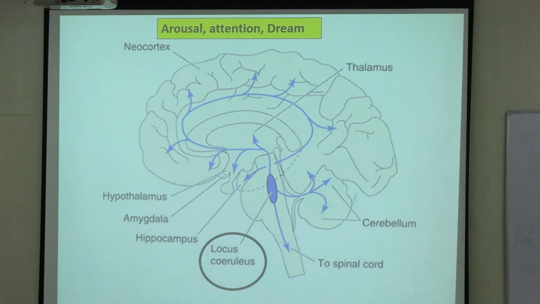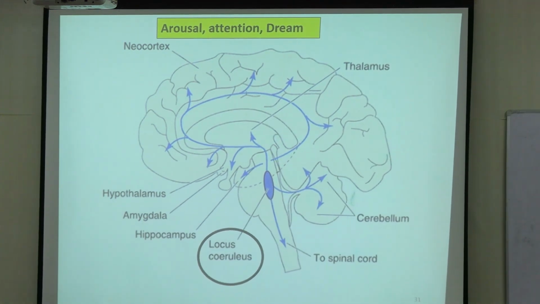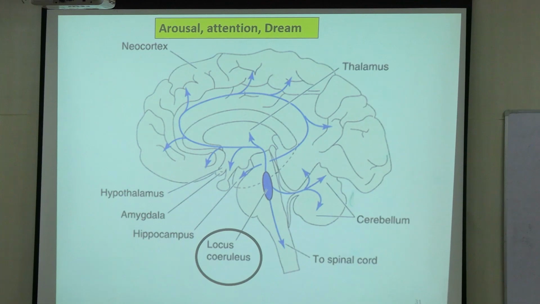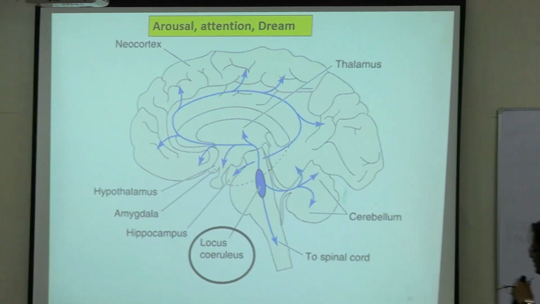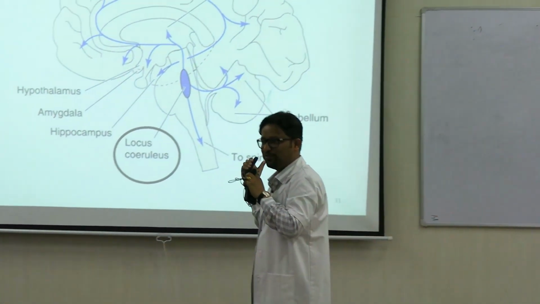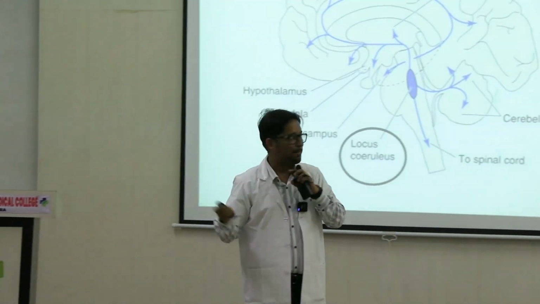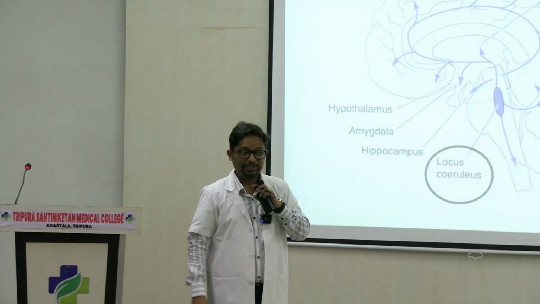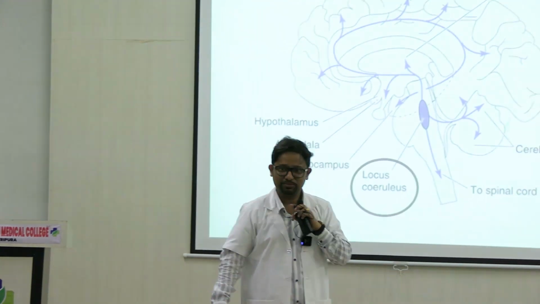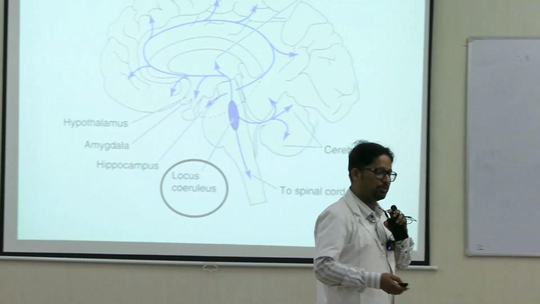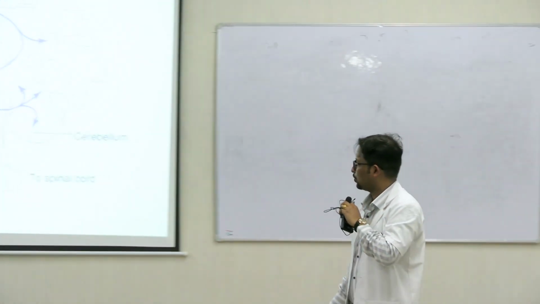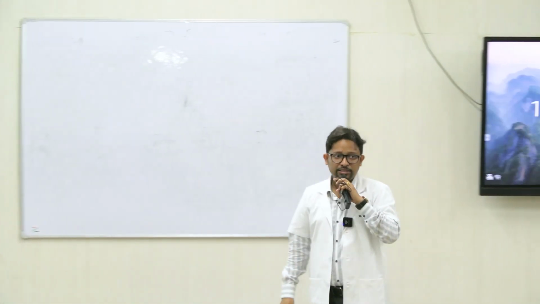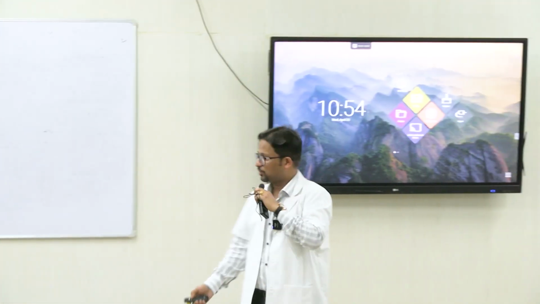It is concerned with attention, which most of you are not paying right now. So when you pay attention to a stimulus, this is governed by the norepinephrine network of the brain. It is also important for the function of dreaming. In the dream state, norepinephrine activity may be more. Learned behavior, again, this is important.